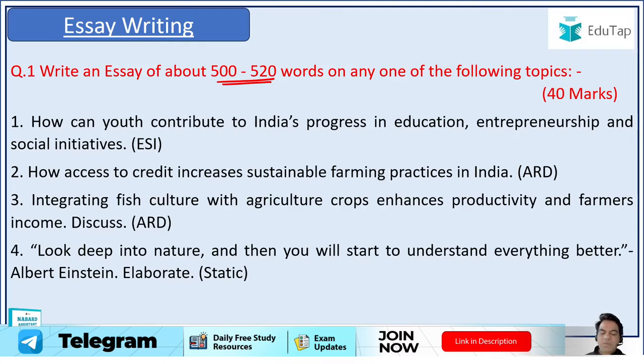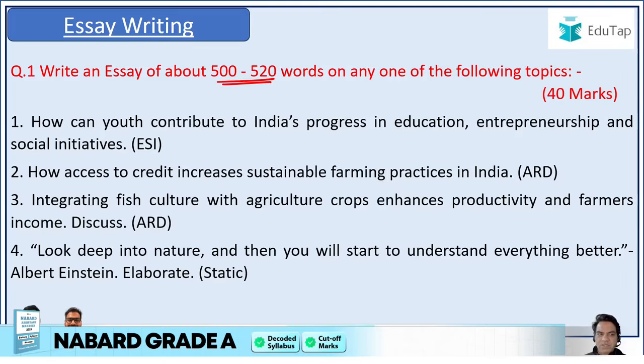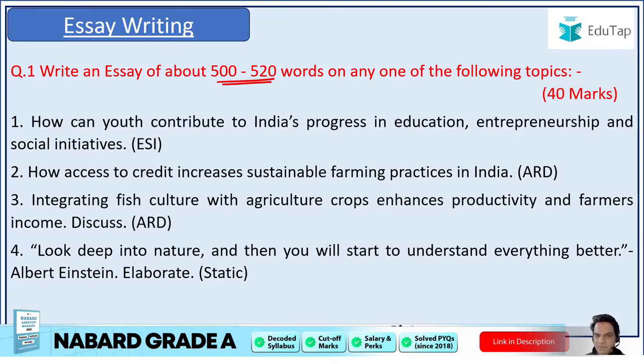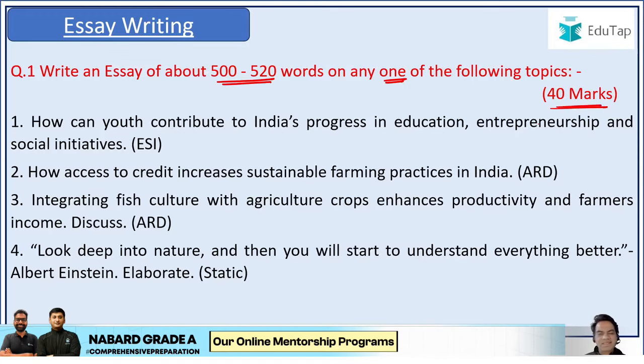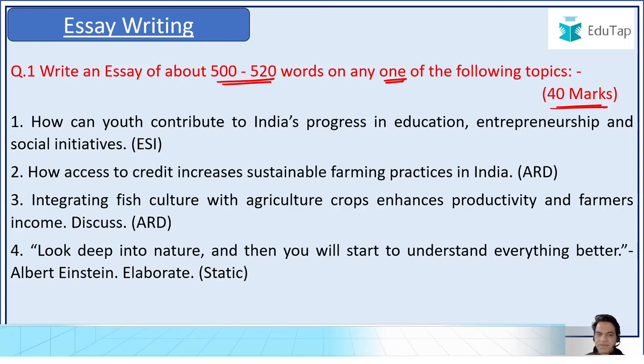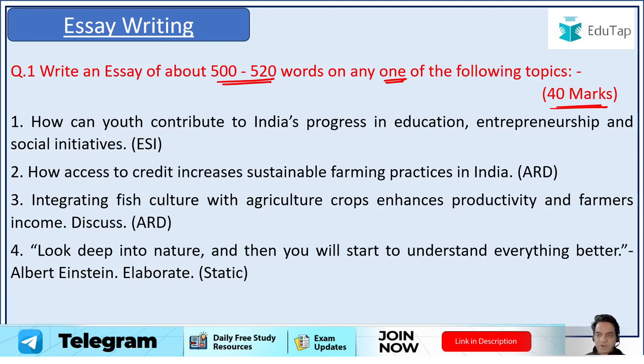So the first topic, which was essay writing, so let's understand the 4 choices that were given. You were asked to write an essay of about 500 to 520 words on any one of the following topics. So you have to choose one topic, and then you have to articulate your essay. You have to provide your thesis on that topic. So the weightage of essay is 40 marks. So let's look at the topics now. First topic is, how can youth contribute to India's progress in education, entrepreneurship and social initiatives? So the contribution of youth in education, entrepreneurship and social initiatives.